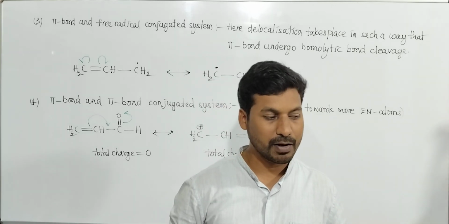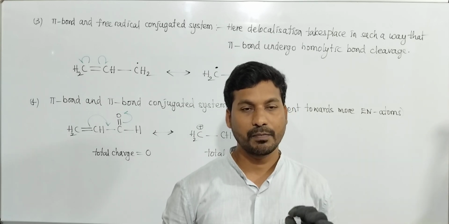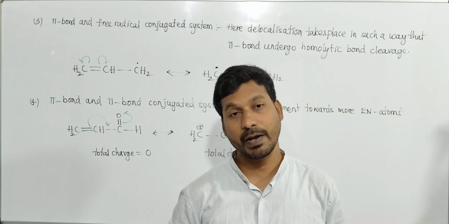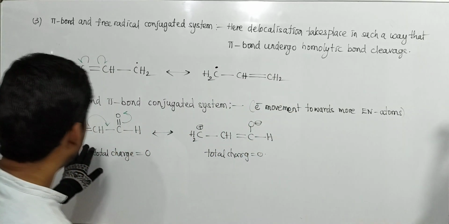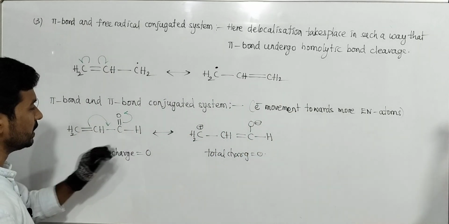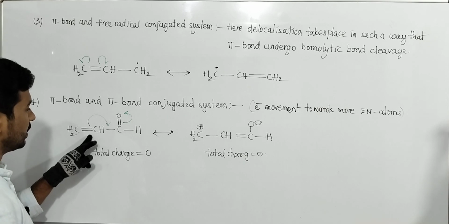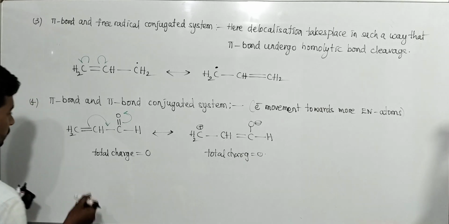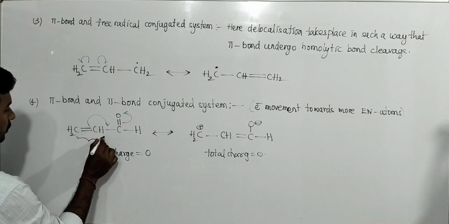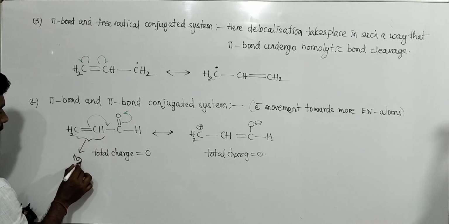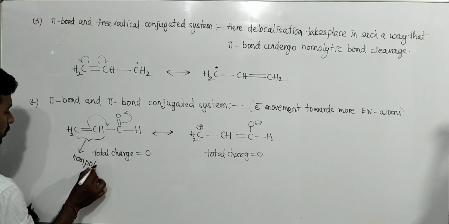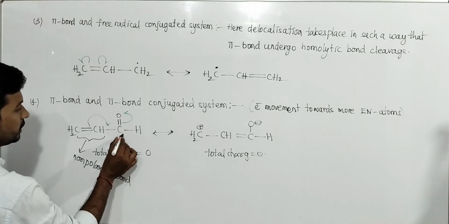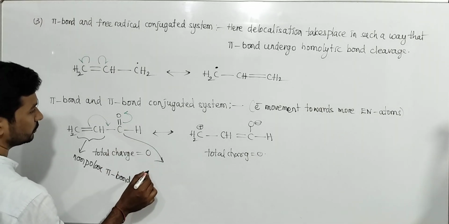Next, pi bond, sigma bond, pi bond. One pi bond is non-polar, the other pi bond is polar. So this is a non-polar pi bond, and this is a polar pi bond.